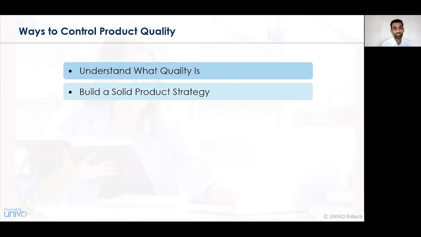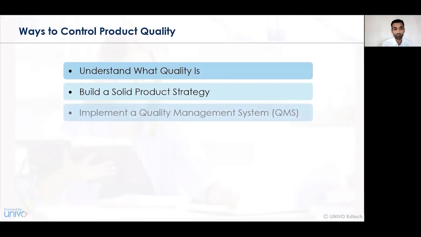Building a solid product strategy. So a way to control the product quality is that we need to develop a proper and solid product strategy, wherein we define on what basis the product will be manufactured, what the components of a certain product will be, and on what basis or modifications the product quality can be defined and set. So building an effective product quality strategy is essentially important.